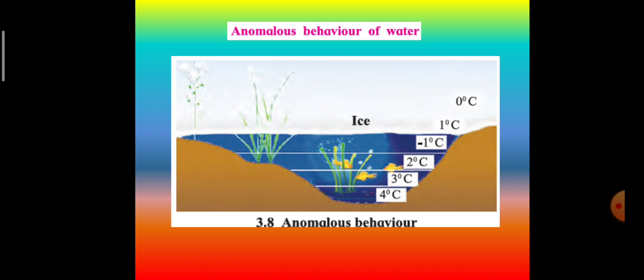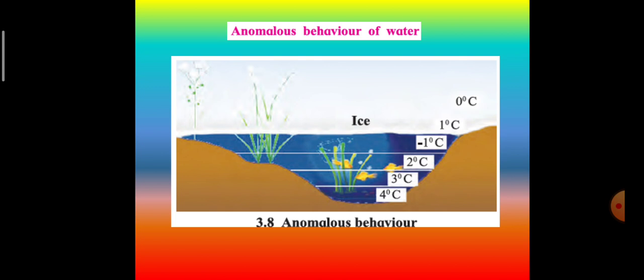Okay, and hence you can see that there is a layer of ice on this water body, but inside, the fish is swimming. Why? Because the upper layer of water is converted to ice because of the temperature. It is nearly 0 to 1 degrees, but below, the temperature has increased, and here what has happened to the density?